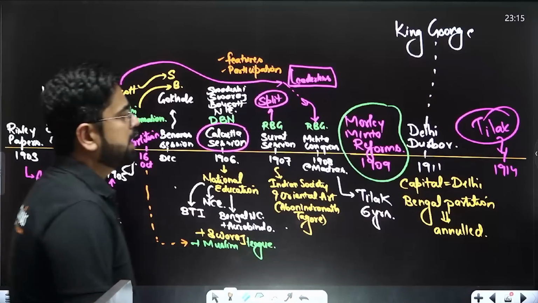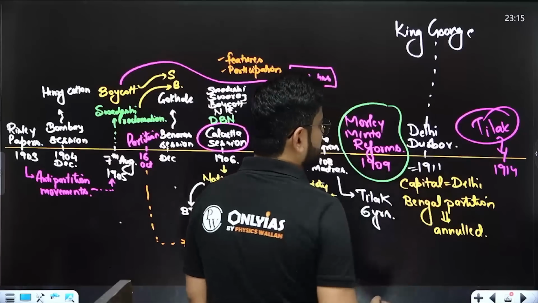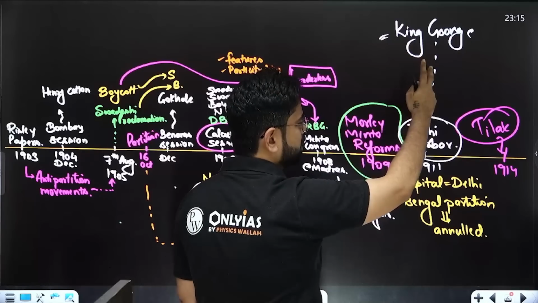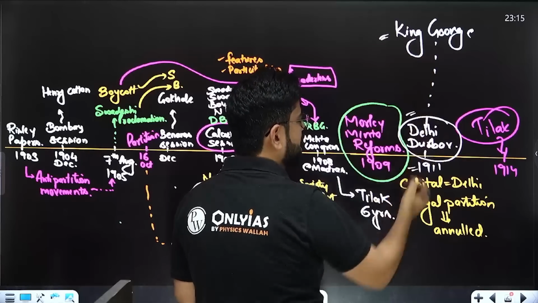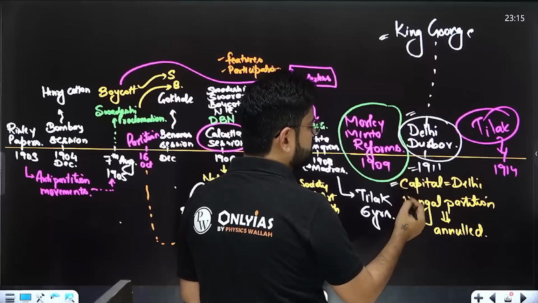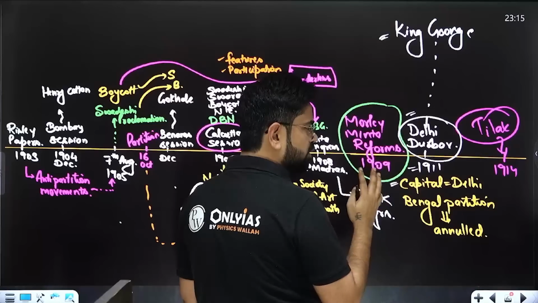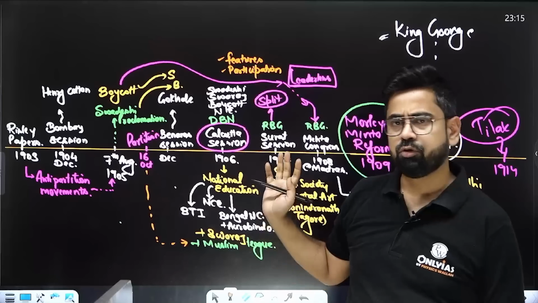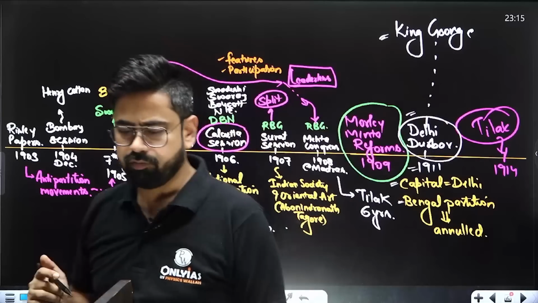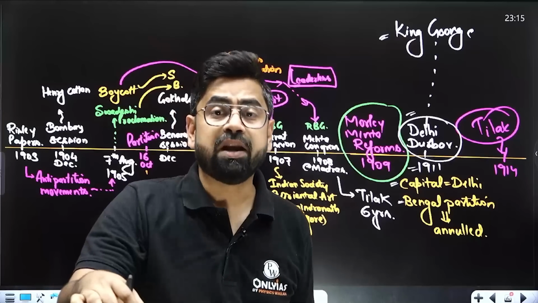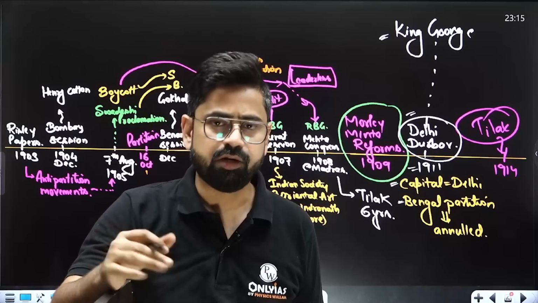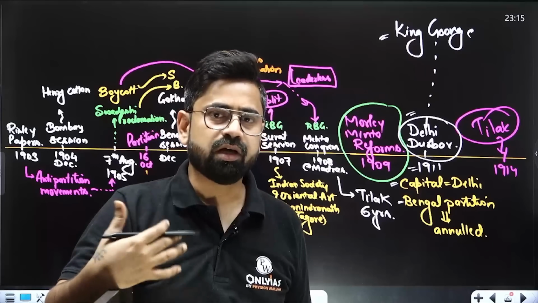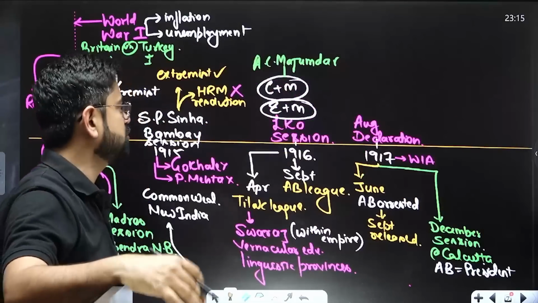Also, in 1911, there was the Delhi Darbar. The king changed; in Britain there is a new king called King George. He came to India for this Darbar, and here they decided that they will shift the capital. Now the new capital is Delhi. Also, the Bengal partition, for which we fought so overwhelmingly, was annulled. Bengal was no more partitioned. It was united again. From here, a new struggle starts.